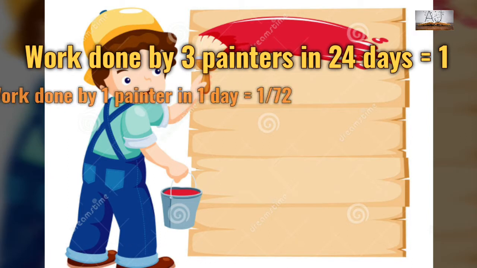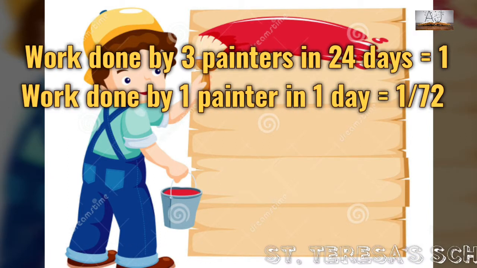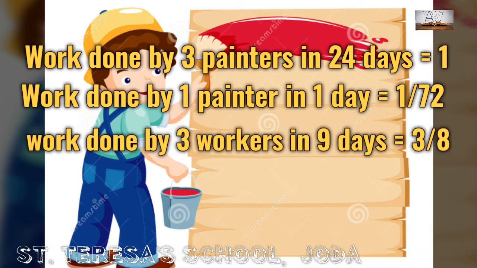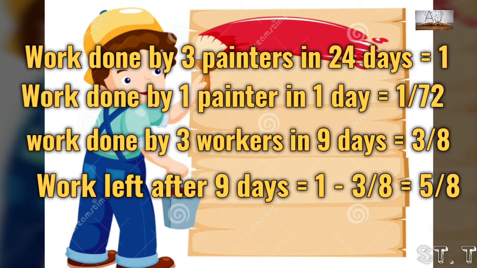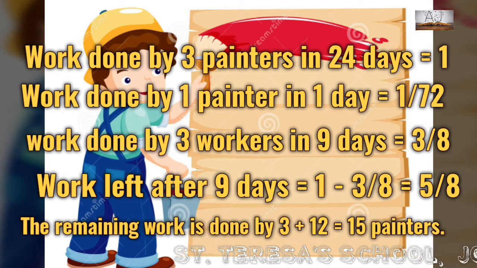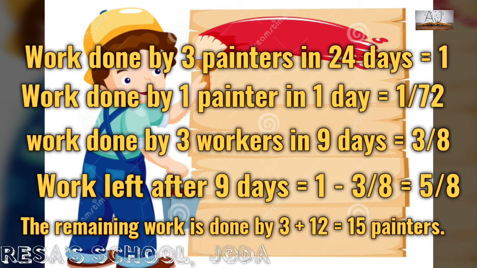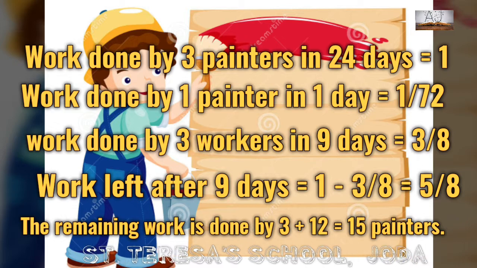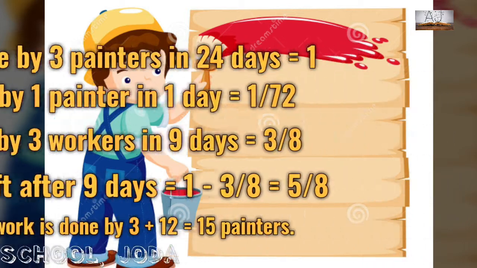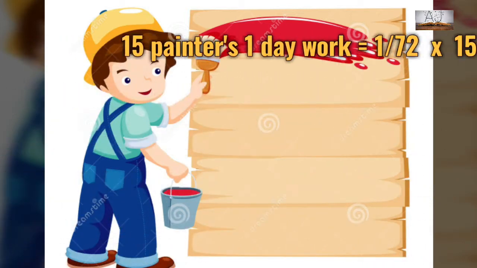Work done by 3 painters in 24 days is 1. Work done by 1 painter in 1 day will be 1 by 72. So work done by 3 workers in 9 days will be 3 by 8. And work left after 9 days will be 1 minus 3 by 8, that is 5 by 8. So the remaining work is done by 3 plus 12, that is 15 painters, because 12 more painters join after 9 days.